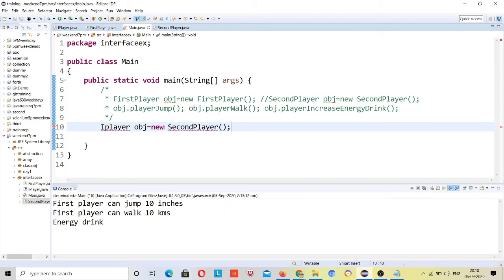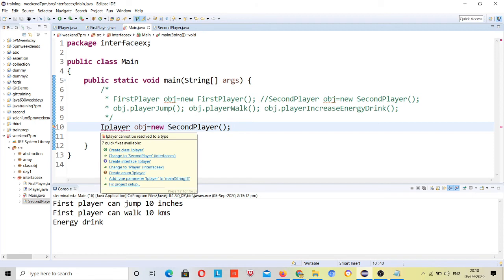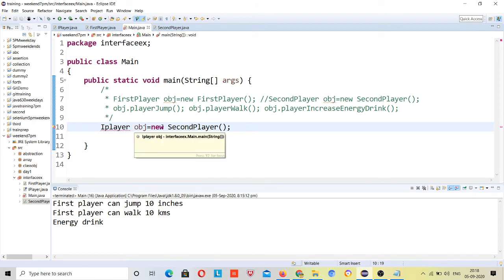So what is this? I player, IP is capital, right? So I said that this object is the reference for this interface, and provided the object for the second player.